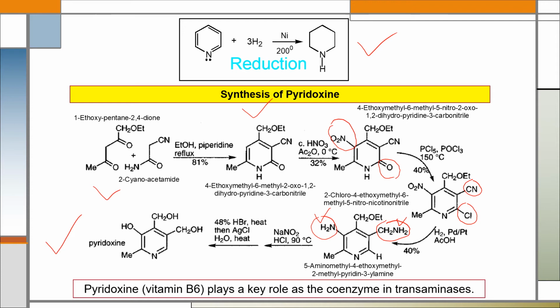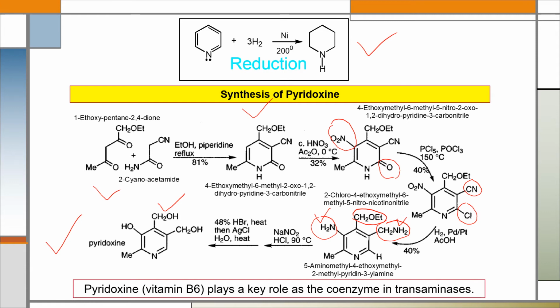After that, if we treat the compound with hydrogen bromide and then with silver chloride, this ester group will be freed and it will be converted to like this, that is we will get pyridoxine or vitamin